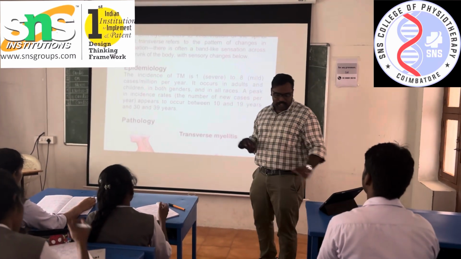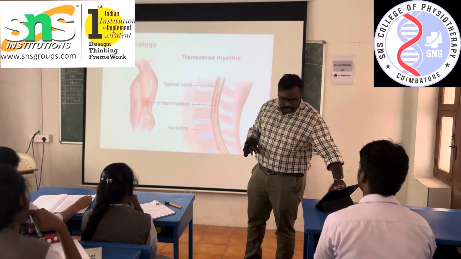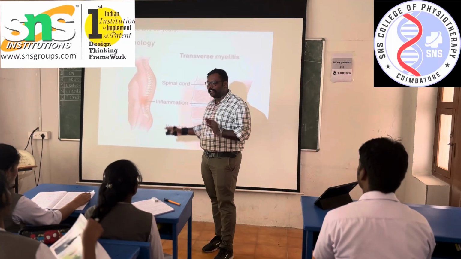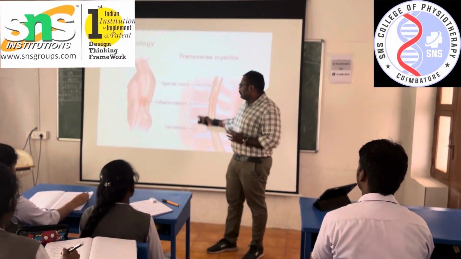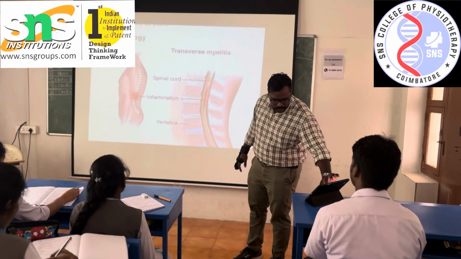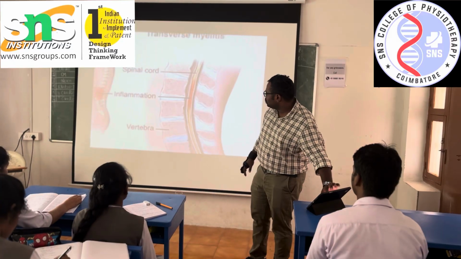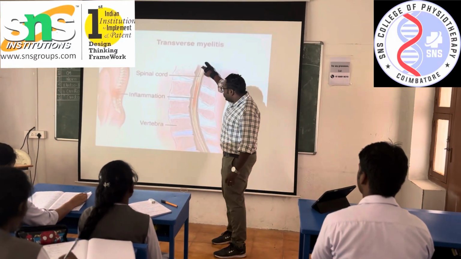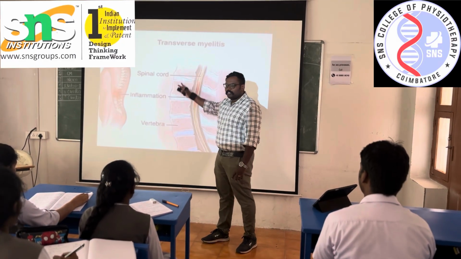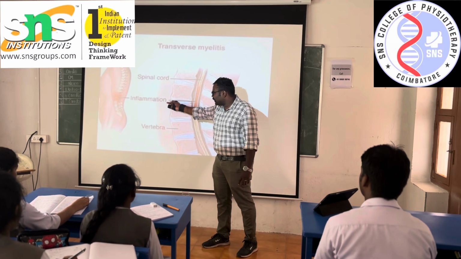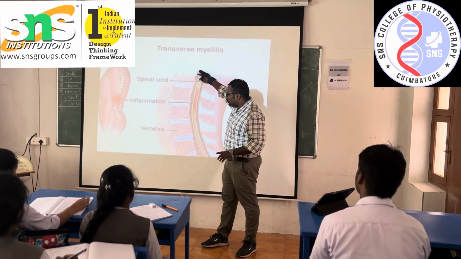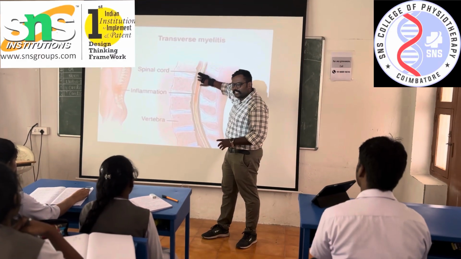Now we are going for the pathology. Before going to the pathology, we need to see that this condition is affecting the spinal cord. Yes or no? Yes. Now the inflammation in the spinal cord. Look at this picture, I zoom this. These areas are normal. This is the spinal cord, and what is this? Vertebra. And what is present inside the vertebra? The intervertebral disc. And this one is the spinal cord, which is passing in the spinal canal.